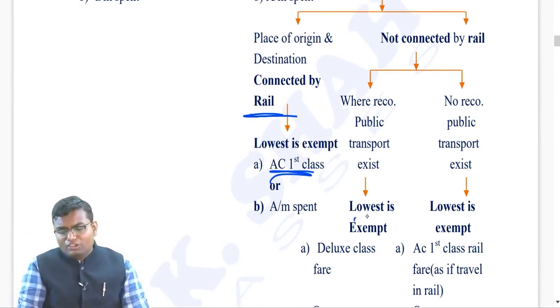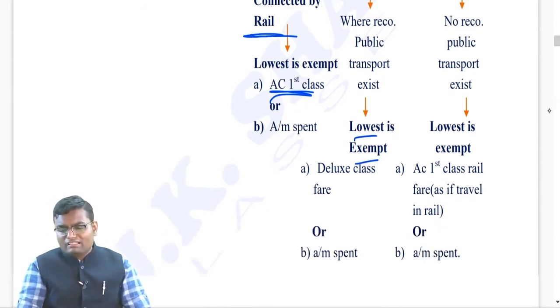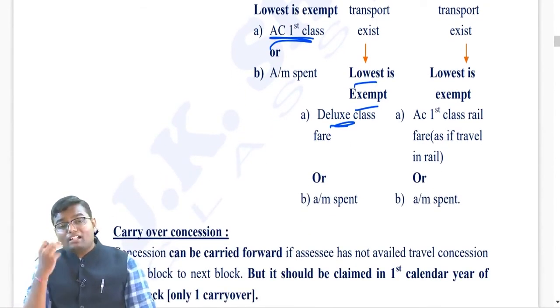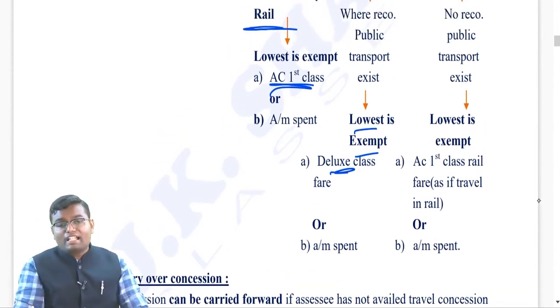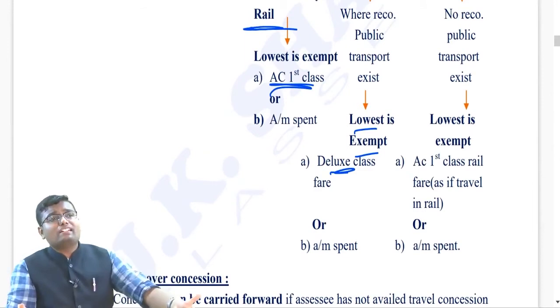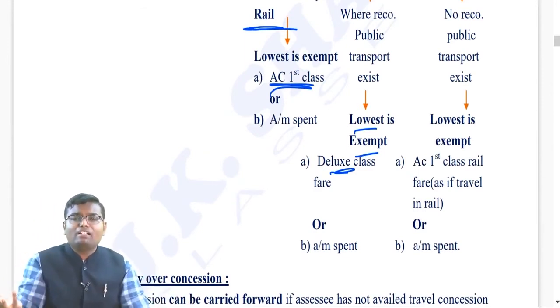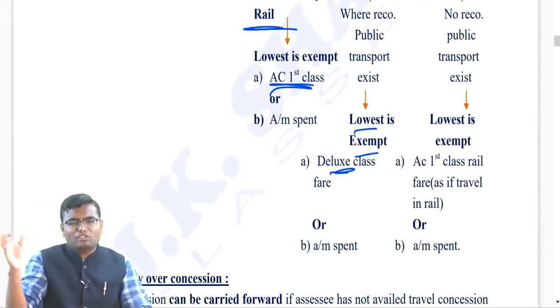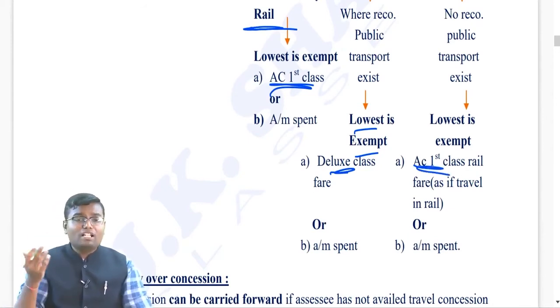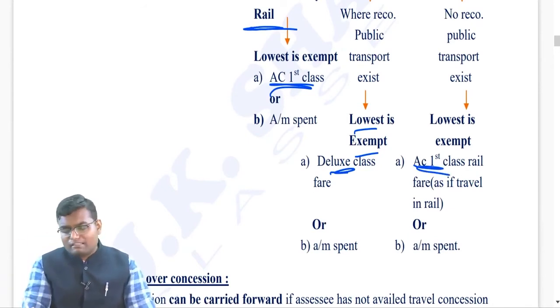If yes, then the lower of the deluxe class fare of that or the actual expenditure will be exempt. But if recognized public transport is also not there, then you become a railway minister and assume how much fare would have been charged if I had started rail over here, based on kilometers and all. Then the AC first class fare, if you would have charged, that will be exempt, the balance taxable.